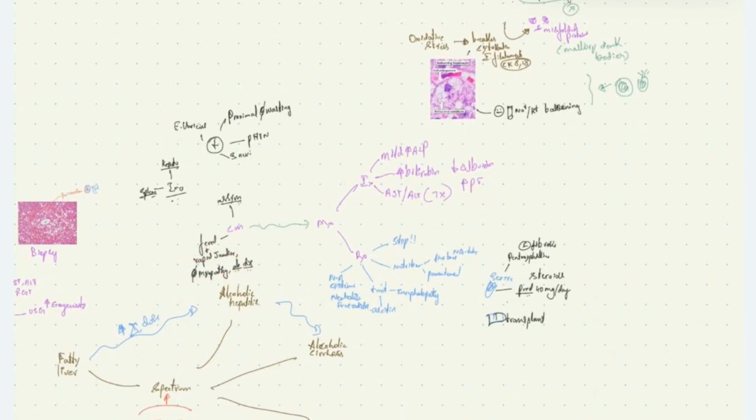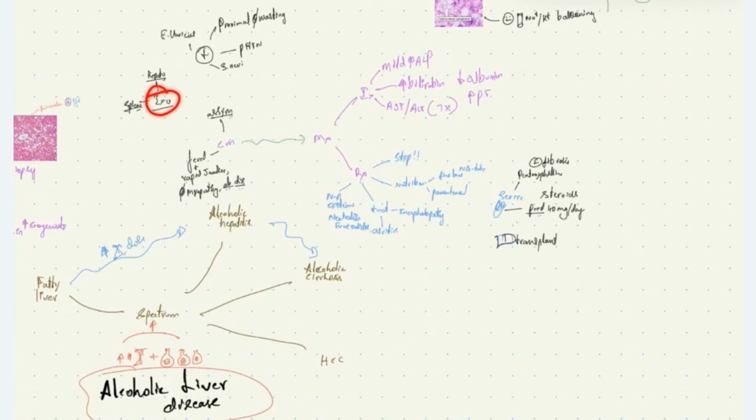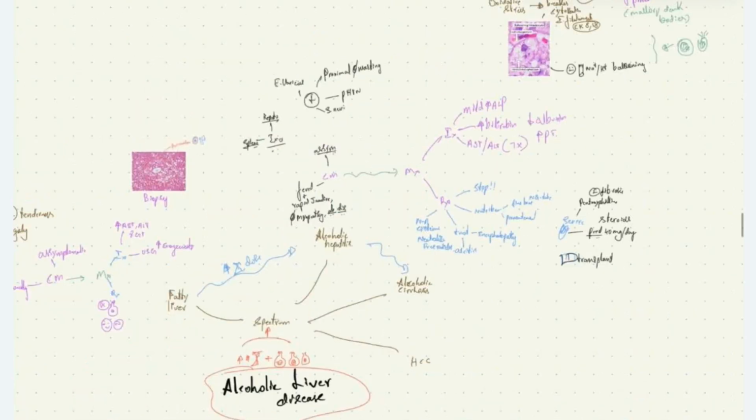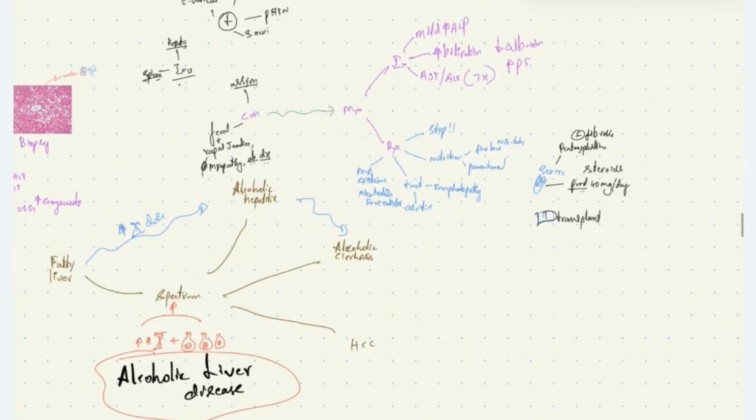They may also have associated features like esophageal varices, proximal muscle wasting, portal hypertension, and spider nevi, without any cirrhosis of liver. Please note this point. And on examination, the patient will have hepatomegaly and splenomegaly, splenomegaly because of back pressure secondary to portal hypertension. Now, the treatment of alcoholic hepatitis is we tell the patient to stop the alcohol consumption, which is the cause for all this disease.